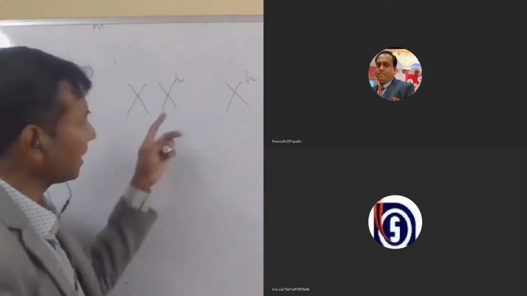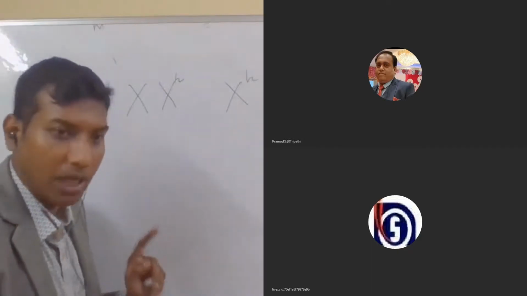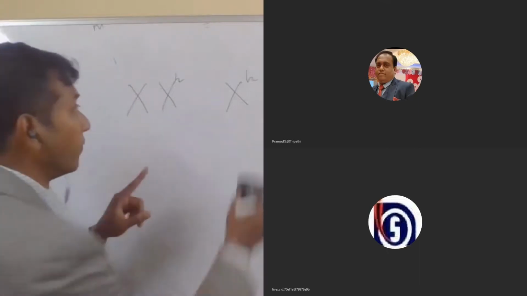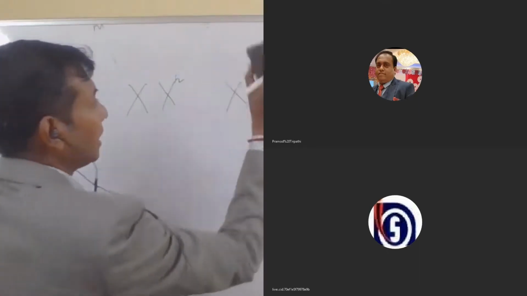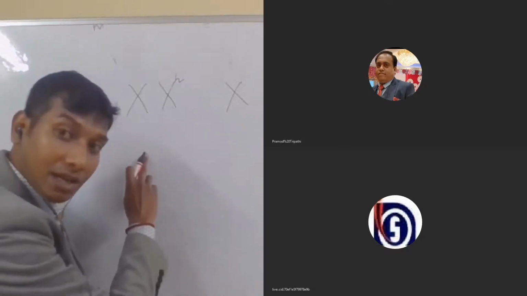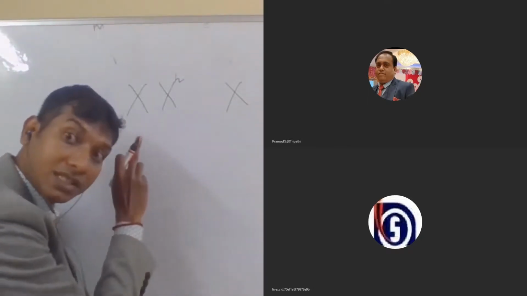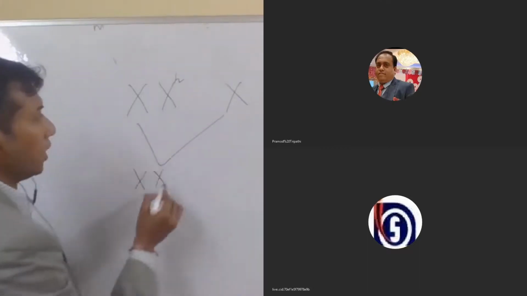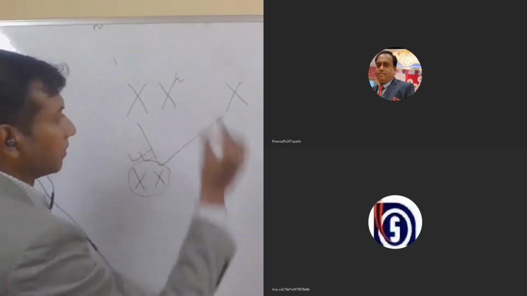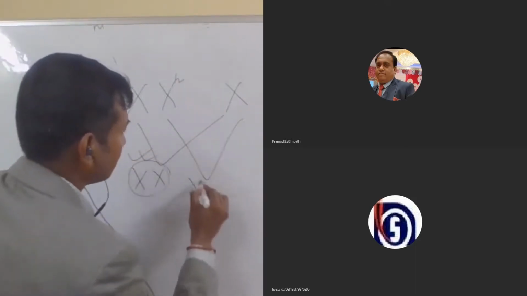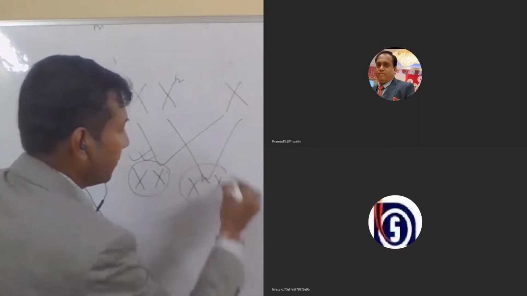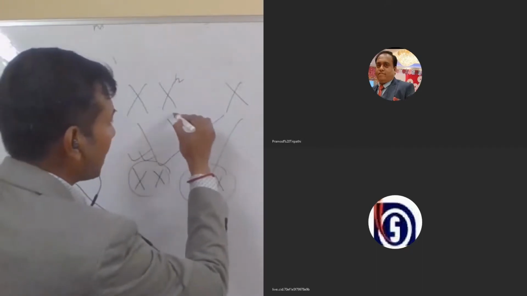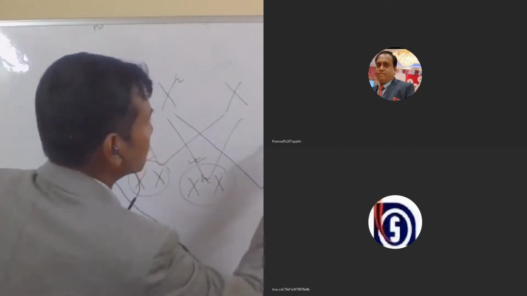But your question was that the parents are non-hemophilic. That means the father cannot be hemophilic, but the mother can be a carrier. She is not hemophilic, but she is a carrier. So what will happen in this condition? The female is a carrier, but no hemophilia. But what happens if the gamete carrying the defective X chromosome crosses with this one?